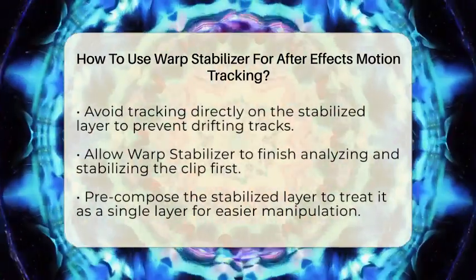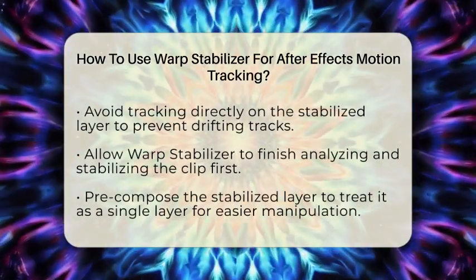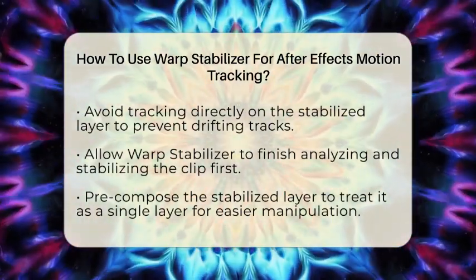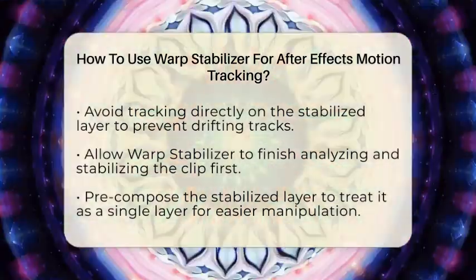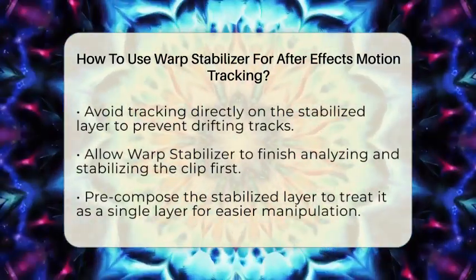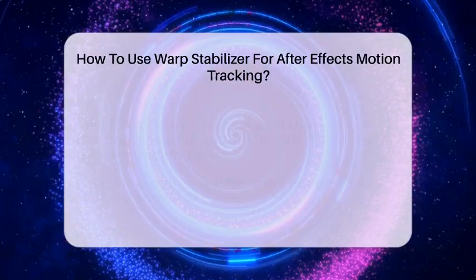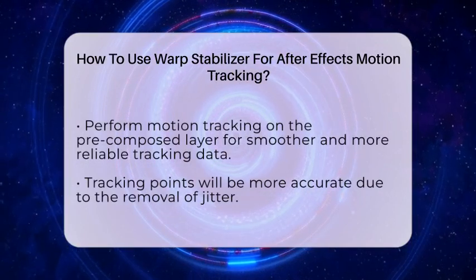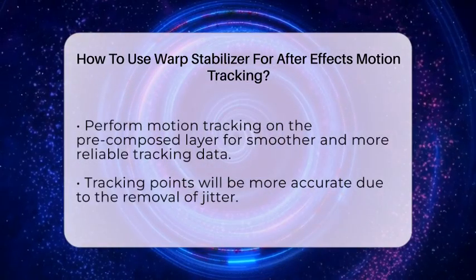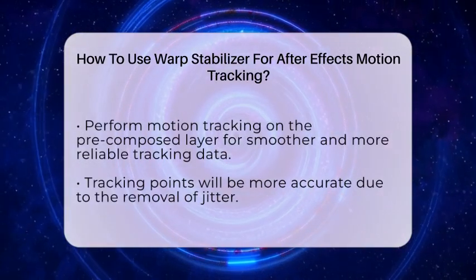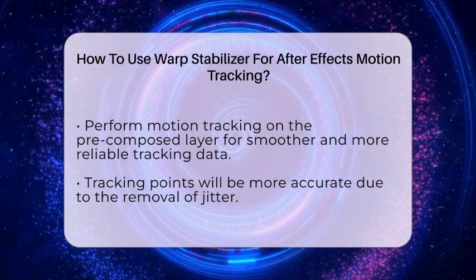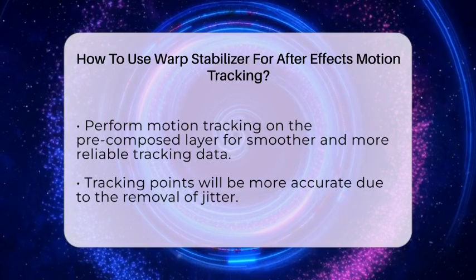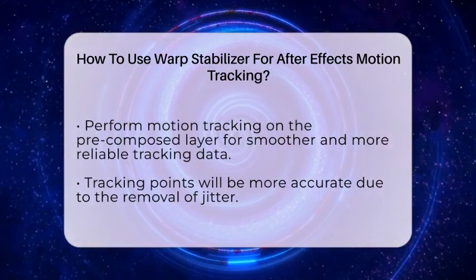Once that is done, the next step is to pre-compose the stabilized layer. Pre-composing means placing the stabilized footage inside a new composition. This allows you to treat it as a single layer, making it easier to work with. Now you can perform your motion tracking on this pre-composed layer. By tracking on the stabilized pre-composition, you ensure that the tracking data is smoother and more reliable. The jitter has been removed, so your tracking points will be more accurate.